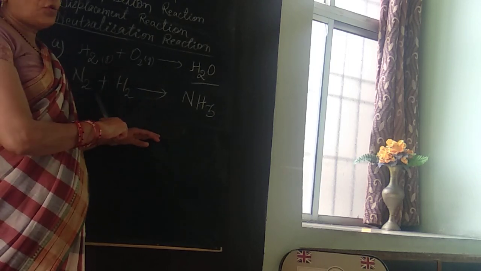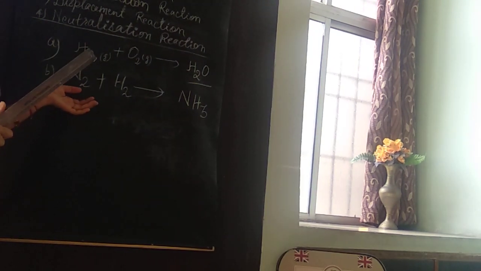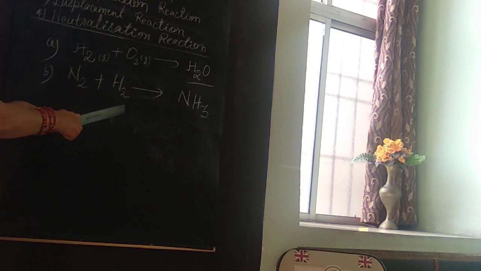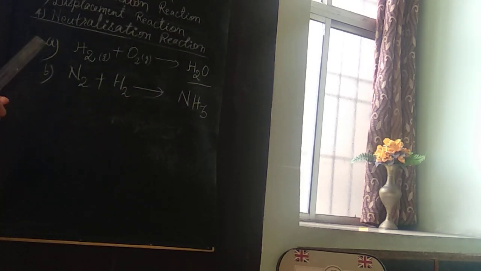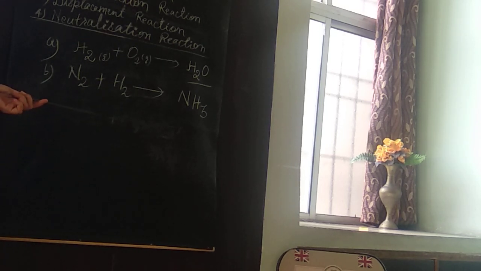So it is also an example of combination reaction. These are two examples of combination reaction. In this way, you can recognize the combination reaction, where two or more substances combine to form a new substance.